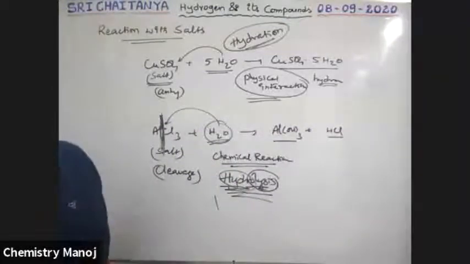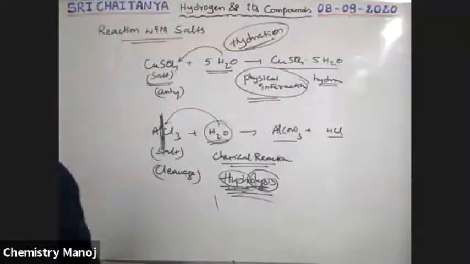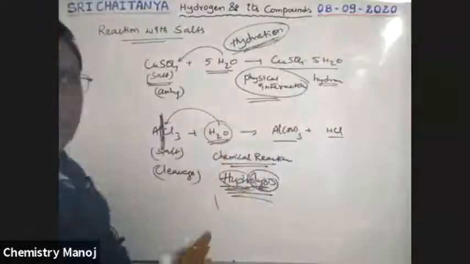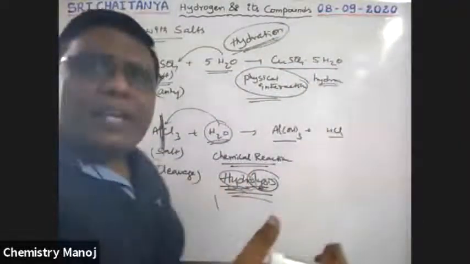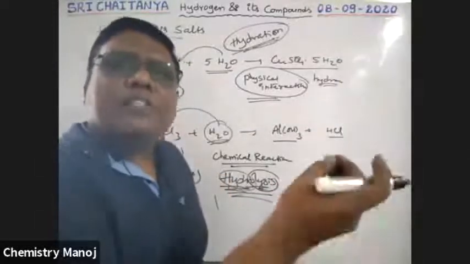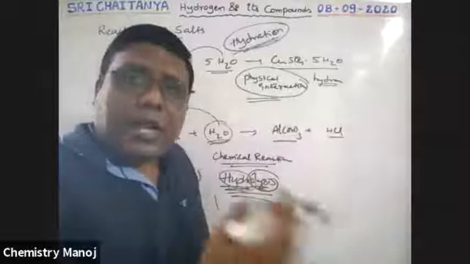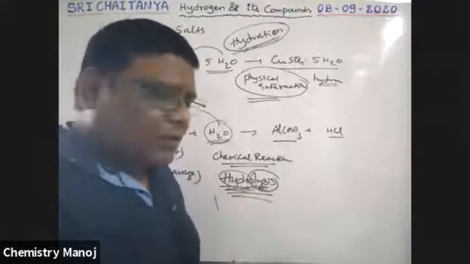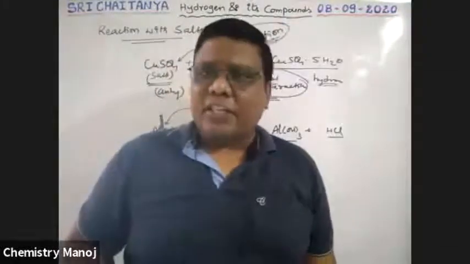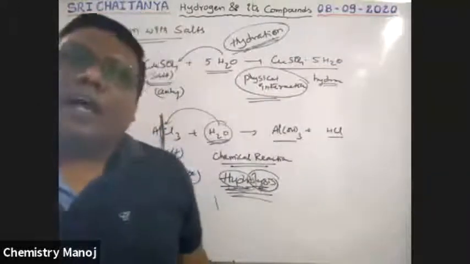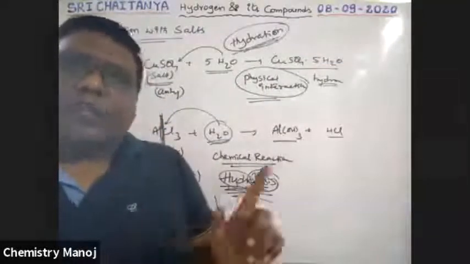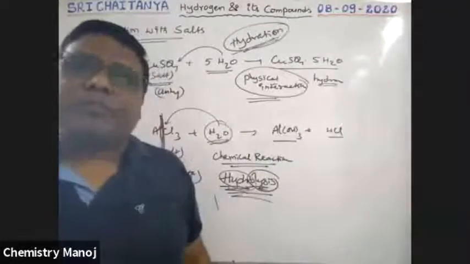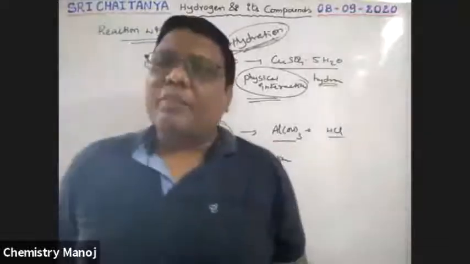Hydrolysis is very, very important. Hydration means only physical interaction. That means the chemical is hydrated, water molecules are added. When the solid, the salt, the chemical is reacted with water, that is called hydrolysis. So physical interaction of salts with water is called hydration. Chemical reaction of salt with water is called hydrolysis. There is a lot of difference between hydration and hydrolysis. Hydration is a physical change. Hydrolysis is a chemical change. Very, very important.